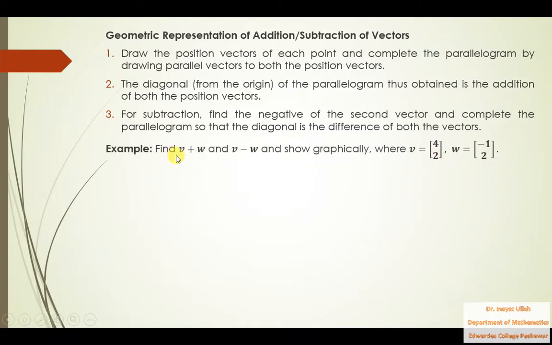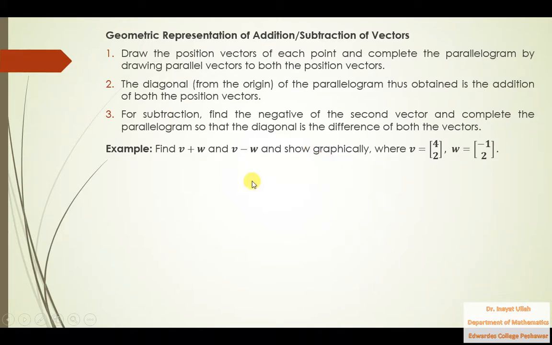For example, you are asked to find v plus w, where v is the vector (4, 2) and w is the vector (-1, 2), and also you need to find v minus w, the addition and the subtraction of these two vectors, and then show v plus w and v minus w graphically.